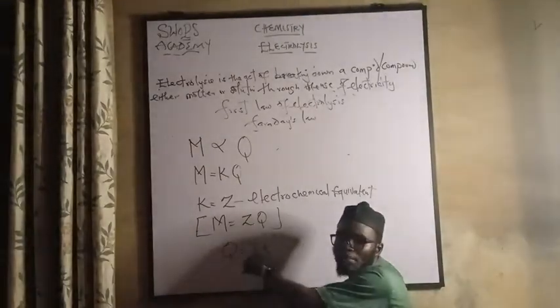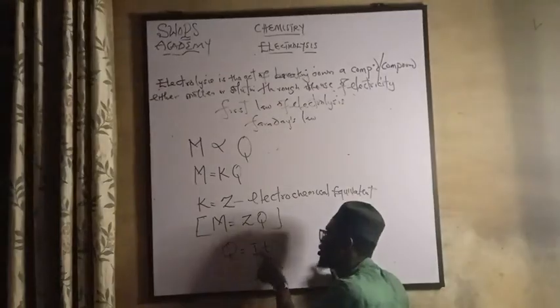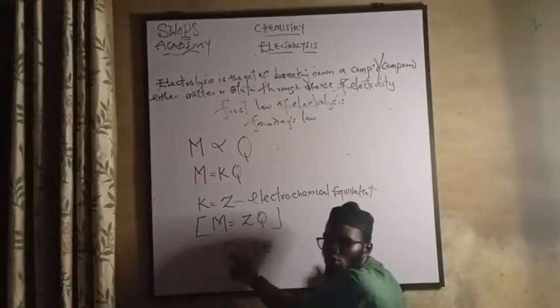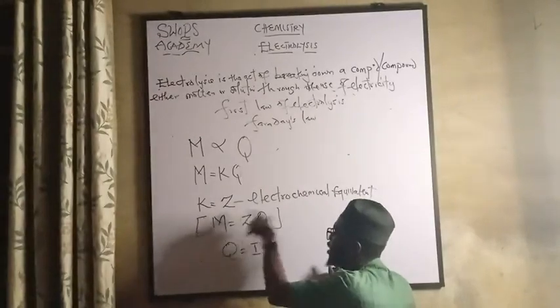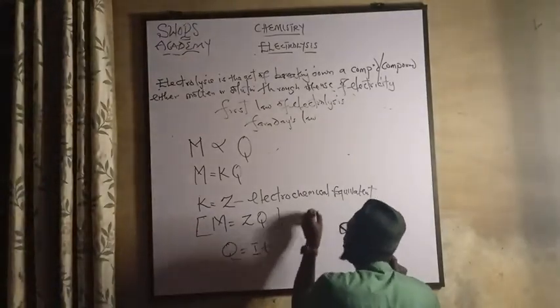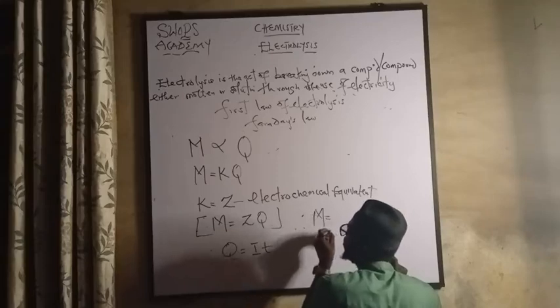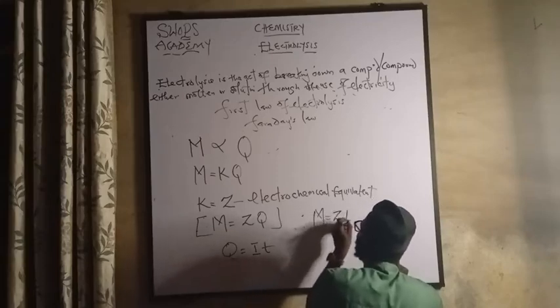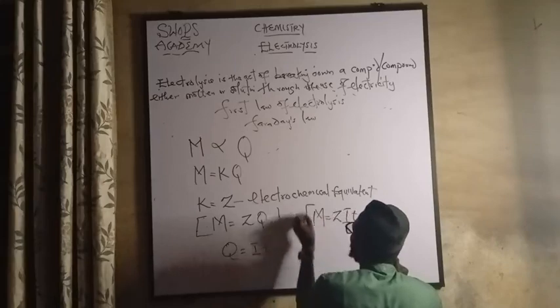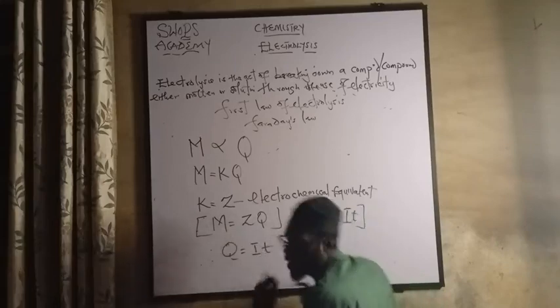T here means time. When we multiply current with time, it gives us Q, quantity of electricity. So I can replace this back by saying M equals Z I T. This is another formula. This formula and this formula are the same thing.